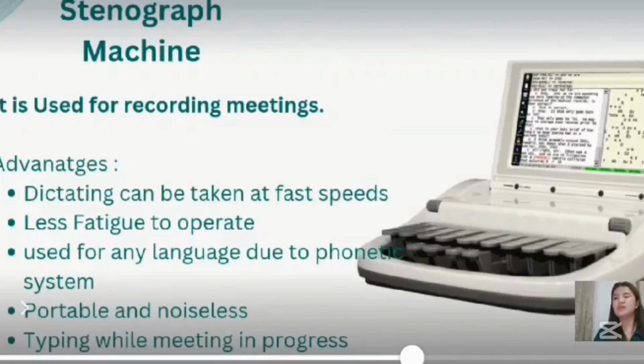So the next type of typewriter is the stenograph machine. It is used for recording meetings and it has a lot of advantages, and I will dictate it. So the first one is dictating can be taken at fast speeds, less fatigue to operate, and used for any language due to phonetic system, portable and noiseless, and the last one is typing while meeting in progress.